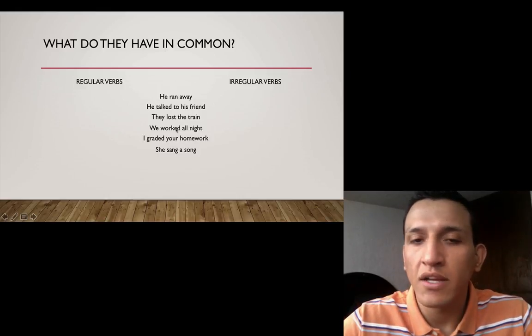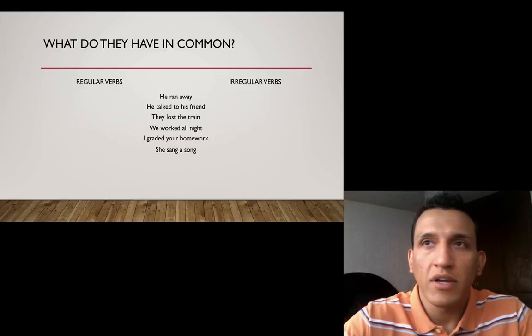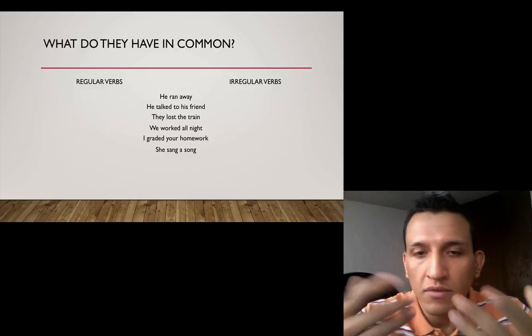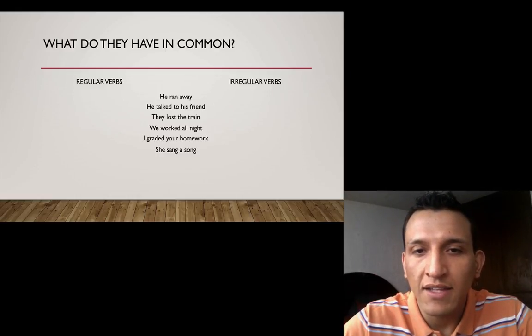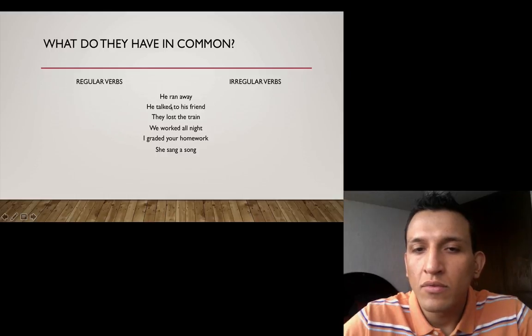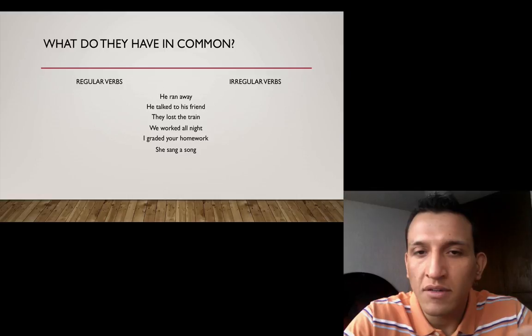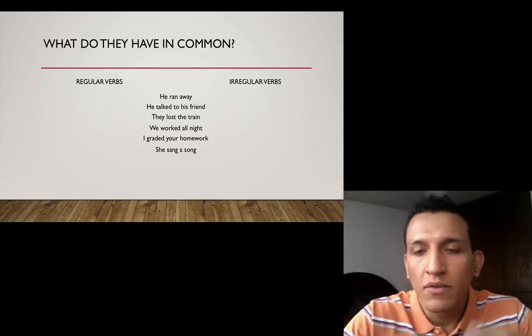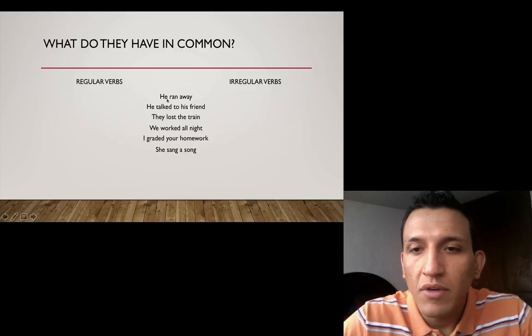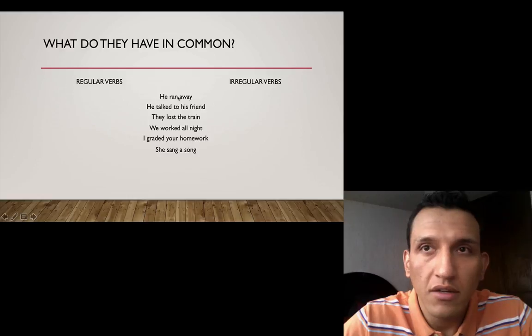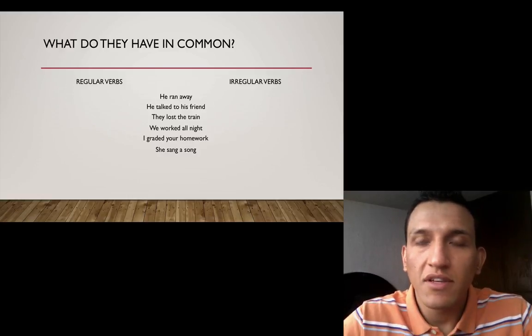That's right, that's correct. So we call regular verbs those for which we only have to add the ed at the end of them to transform them into their past version, okay? For those other verbs that change entirely, we call them irregular verbs, okay? Are we following? Alright, we're on the same page.